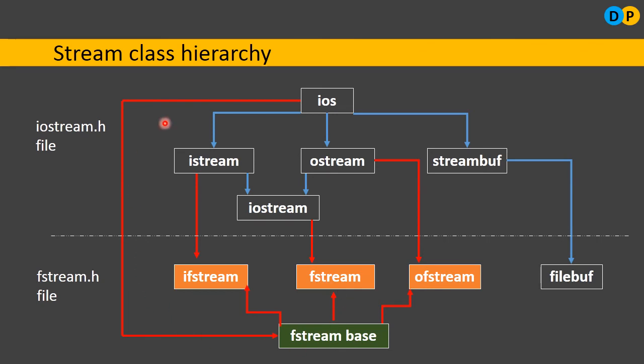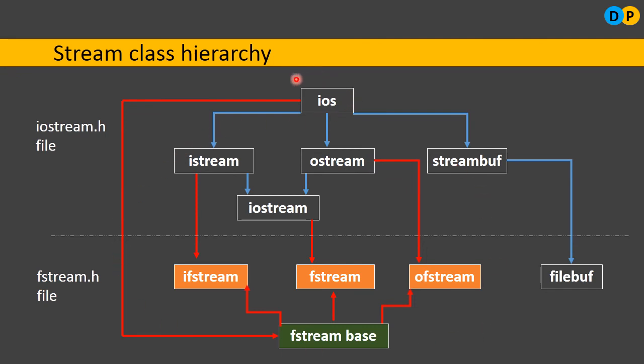So as you can notice here, these red lines are indicating the inheritance, how the inheritance has happened. From the fstreambase, we have inherited ifstream, fstream and ofstream. From the ios parent class, we have inherited the fstreambase class. Even ifstream, for some of the properties, they are inherited from istream. Same thing here: the fstream properties or behavior, some of the inheritance has happened from iostream. Same thing here, ofstream has inherited some of the properties from ostream. So this is the hierarchy.